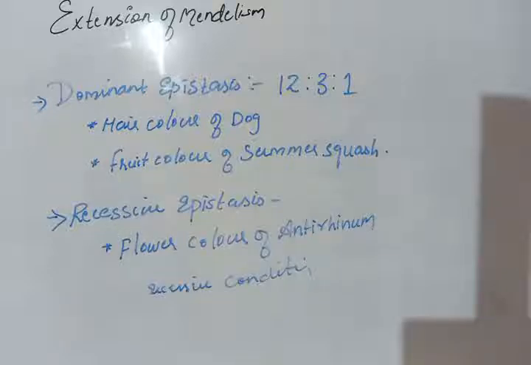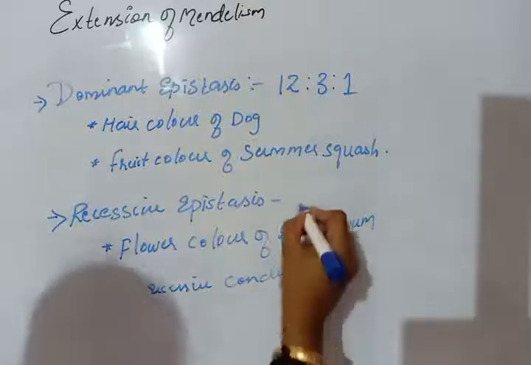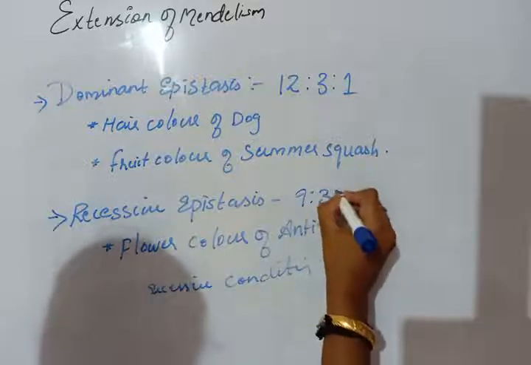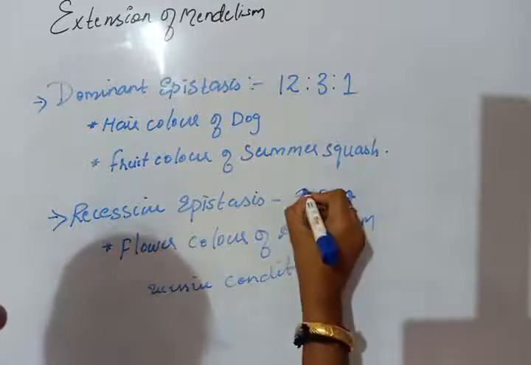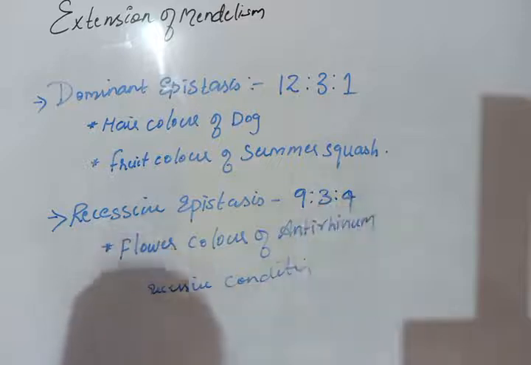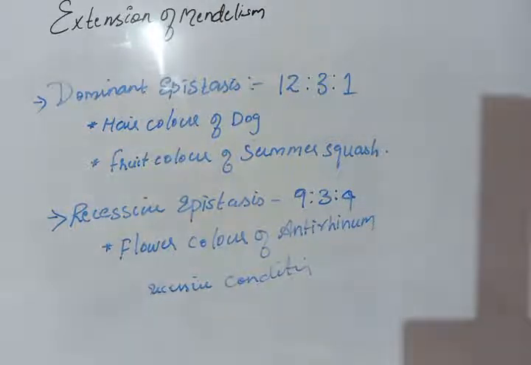And the ratio is changed to 9:3:4. So the Mendelian ratio 9:3:3:1 is modified to 9:3:4 in case of recessive epistasis. Okay, so these are about epistasis.